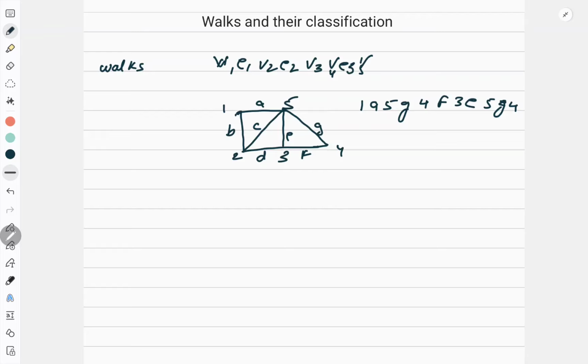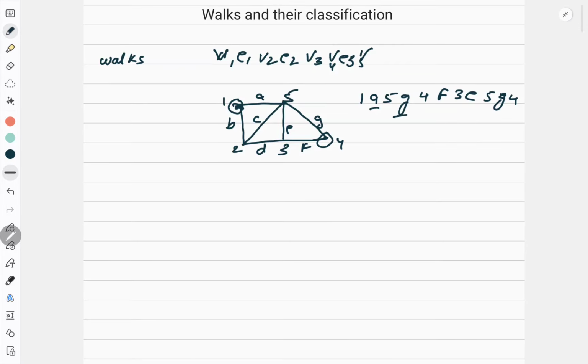So I started with this vertex and I reached some vertex 4. So this vertex is called the initial vertex. This is called the final vertex. And in between whatever vertices are coming, they are called the interior vertices. So I can define here initial vertex, end vertex and the interior vertex. Apart from this, how many edges came? 1, 2, 3, 4, 5. So the length of this walk is 5. Correct? So the length of this walk is 5.